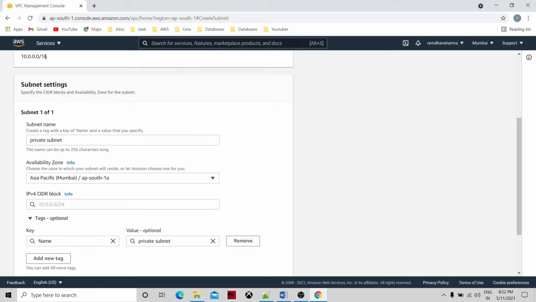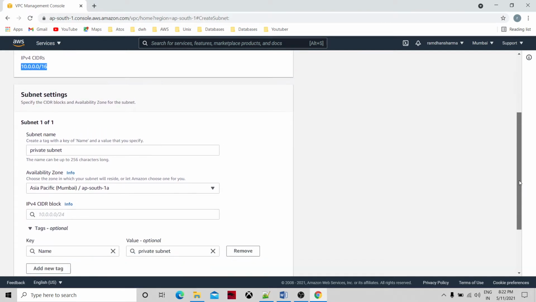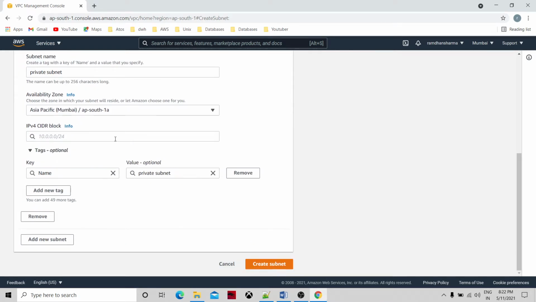So this is our VPC's IP address CIDR block. On that CIDR block, we can type it. And name is private subnet.